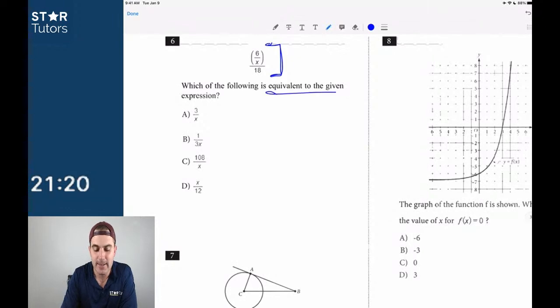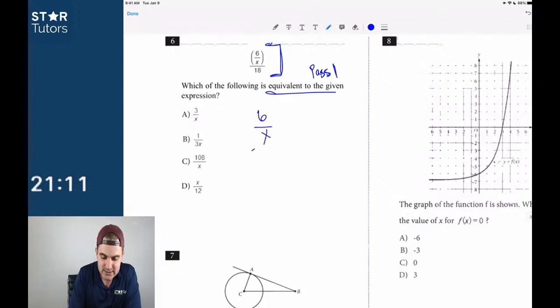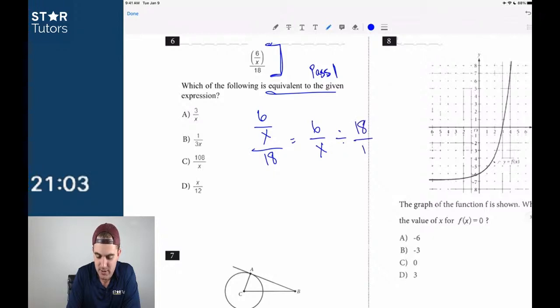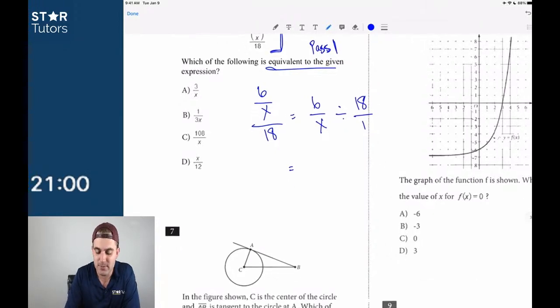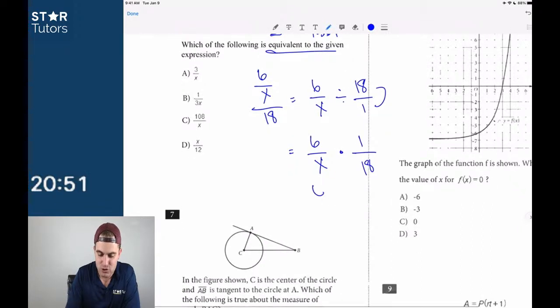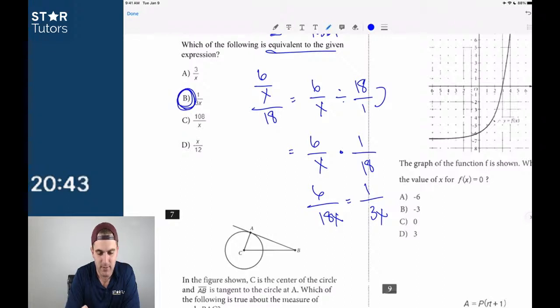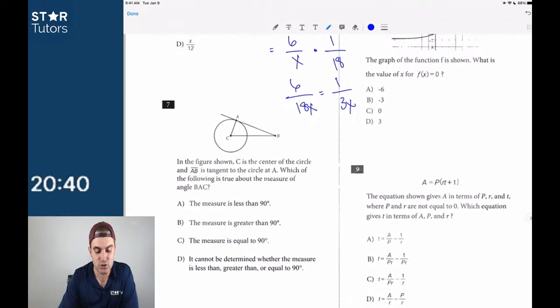But does everybody see again how 6 is a pass 1 question? There's not a lot of information to digest here, not a lot to understand. And if you know that 6 divided by x over 18 can also be written as 6 over x divided by 18 over 1, for those that remember their early arithmetic classes, we're going to say 6 divided by x. We're going to flip the second number and multiply instead, 1 over 18. So now we get 6 over 18x is equal to 1 over 3x. And that would be answer choice B. So that one's very, very straightforward if we know how to do it.